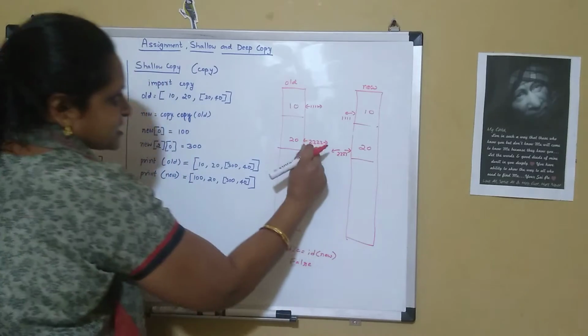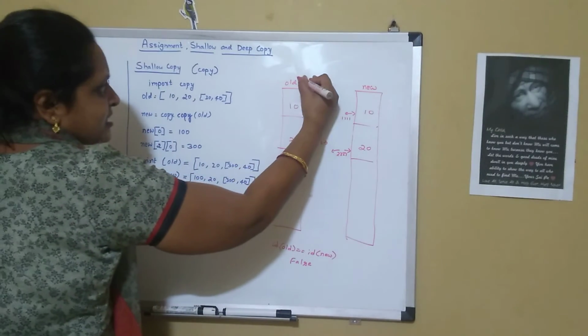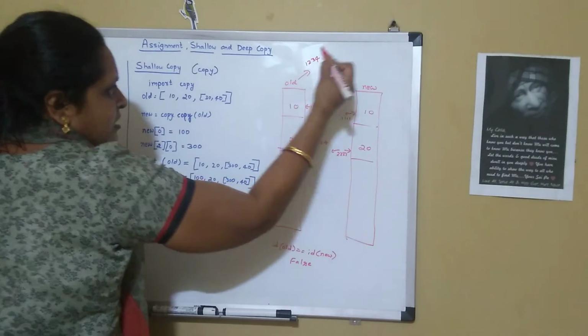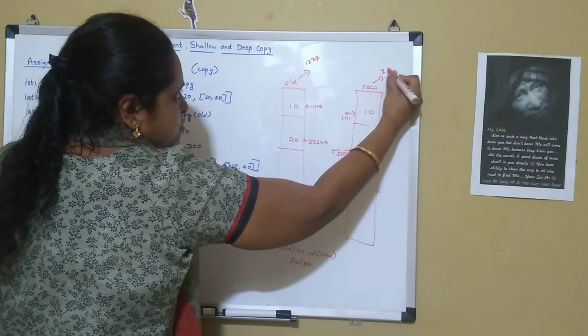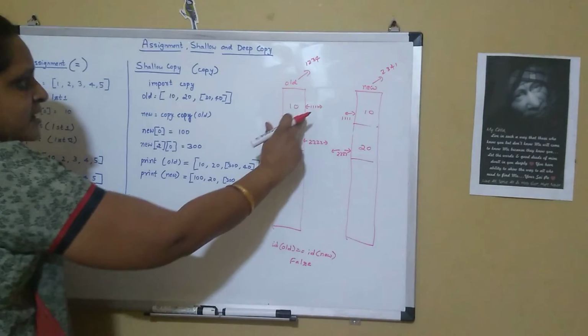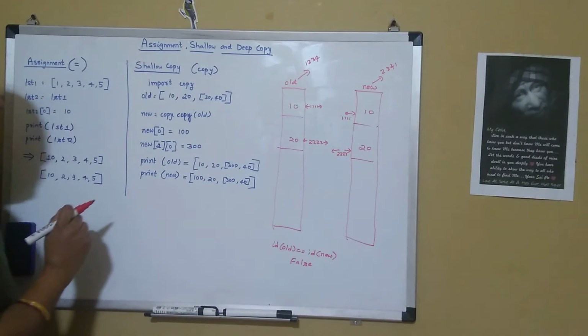It's the same reference, but old and new are at two different locations. The memory for this is 1234 and the memory for this is 2341, so they are different, but for the individual items, the memory location is the same.